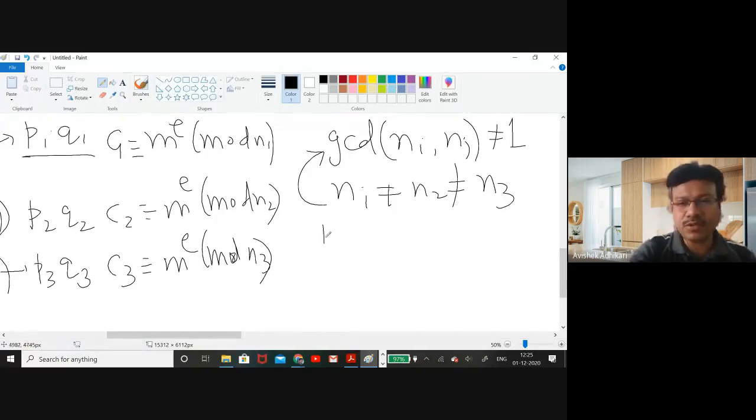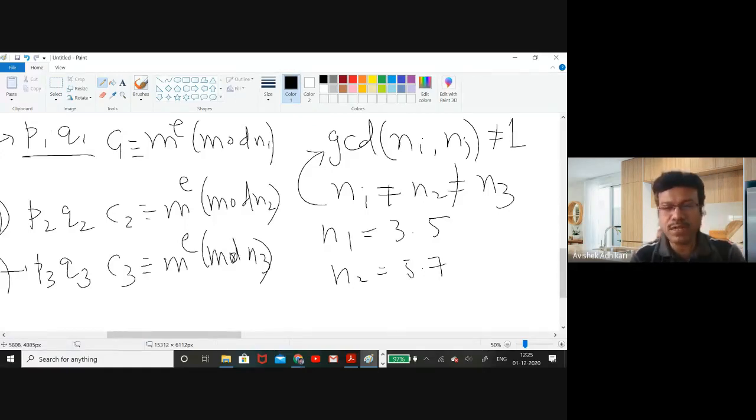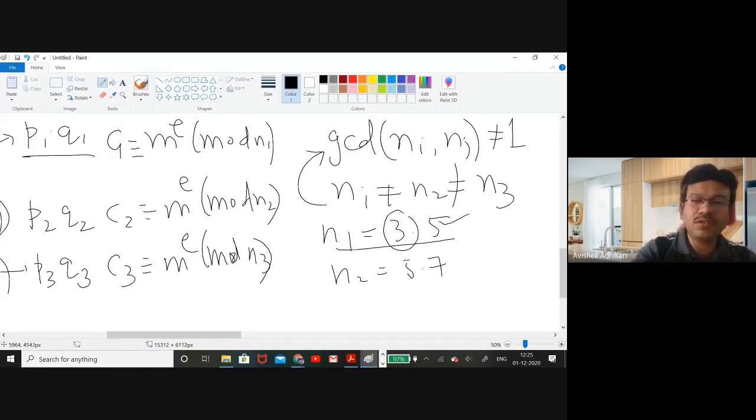For example, suppose N1 equal to 3 into 5 and say N2 equal to 5 into 7. Now N1 not equal to N2, but GCD of N1 and N2 is 5. So if they calculate the GCD of N1 and N2, they will very easily find 5. And if they know that 5 is a common factor, then they can factor it out for N1 as well as for N2. That means they will immediately get the value of 3 from N1 if they know 5.